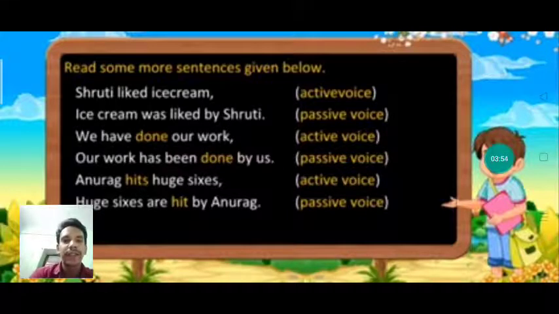So in all these sentences, what common thing can you find? The common thing is that the work is done by the subject or the work is done to the subject. And from that point we can find out whether this is active voice or passive voice. For example, the first one you see, Shruti liked ice cream. In this sentence we can see that the work is done by the subject. Our subject is Shruti. In the second sentence, ice cream was liked by Shruti, here we are talking about ice cream. So ice cream is our subject and the work is done to the subject. So it is passive voice.